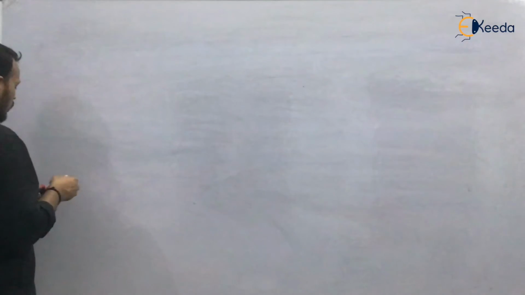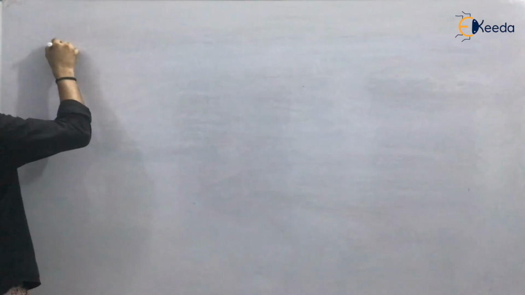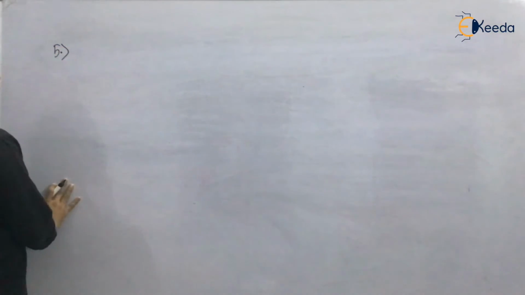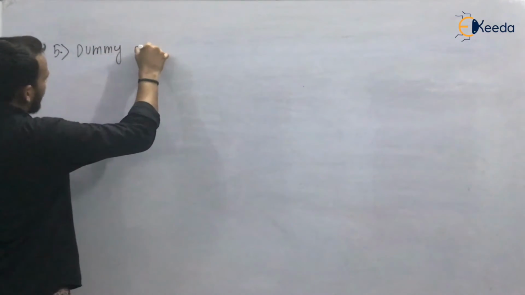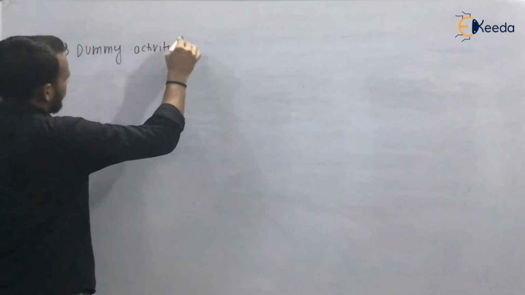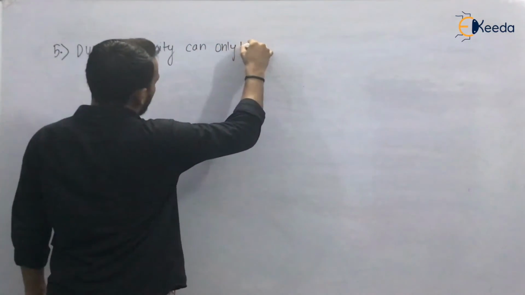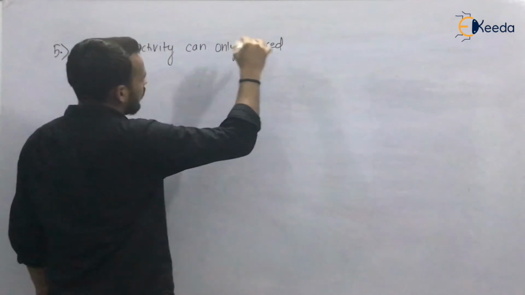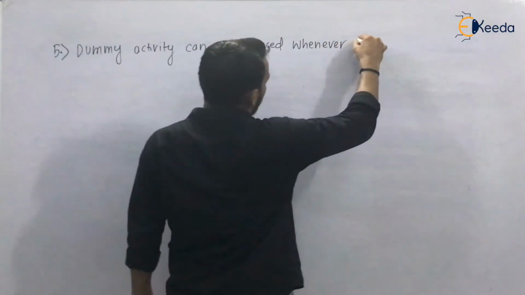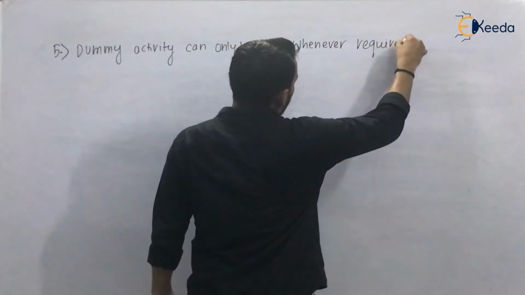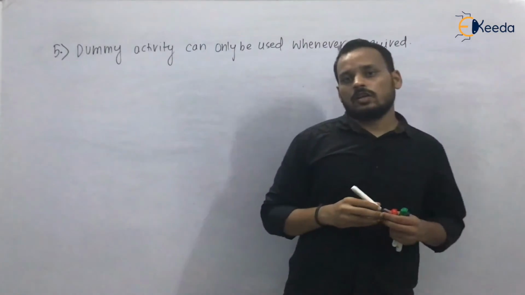So the next rule, rule number 5, says that a dummy activity can only be used whenever required.